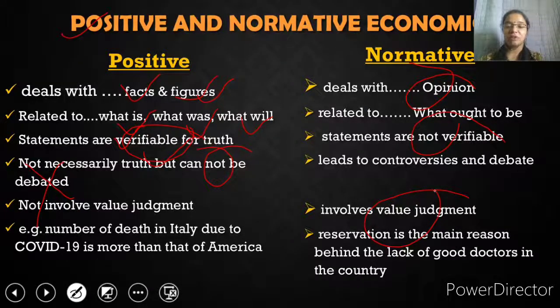But if I am talking something like, reservation is the main reason behind the lack of good doctors in the country. Reservation is the most controversial topic of the country right now, of this age. And everyone is having their own opinion regarding whether we should have a reservation or we should not, and what should be the criteria and what should not be. Opinions differ from person to person but cannot be verified, because each and every opinion is right from their point and wrong from this point. So this is the main difference between the positive and the normative economics.